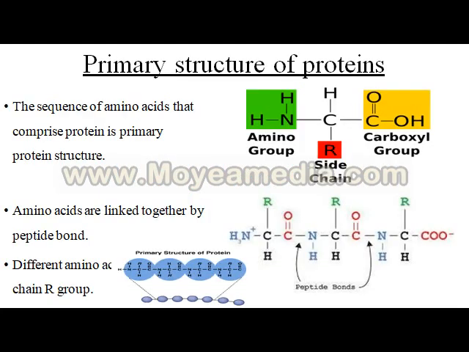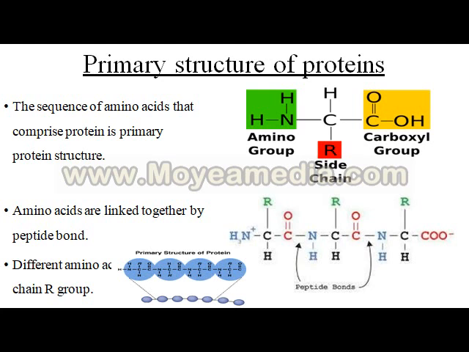Primary structure of protein. Here the sequence of amino acids that comprise a protein is the primary protein structure. It means amino acid sequences are combined together. There is no complicated structure. This is a simple structure, known as the primary structure. Amino acids are linked together by a peptide bond, as we know.